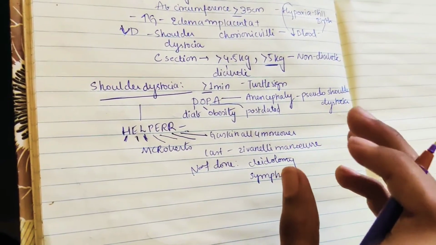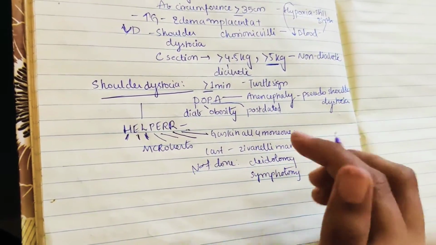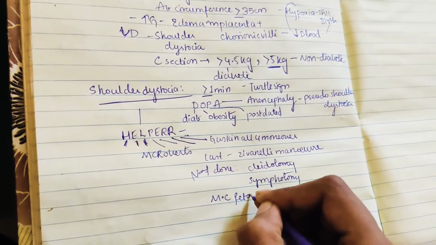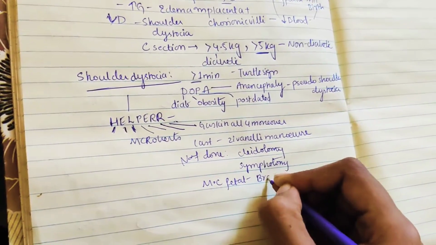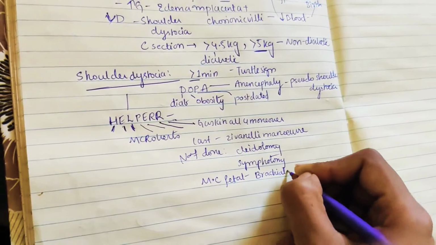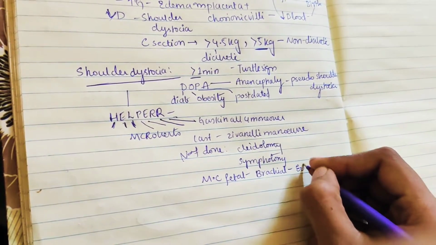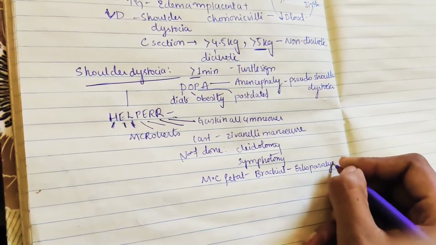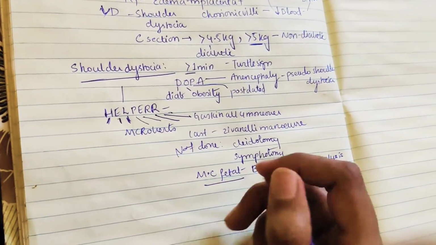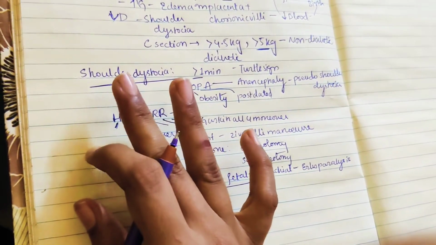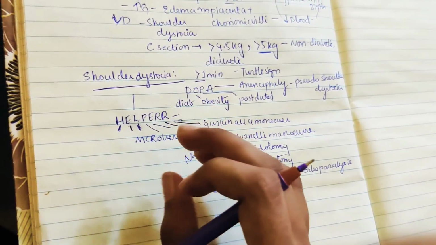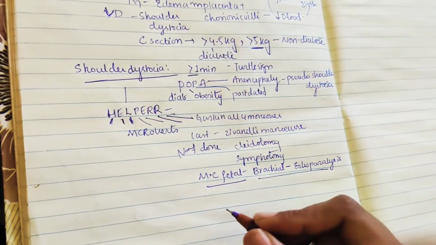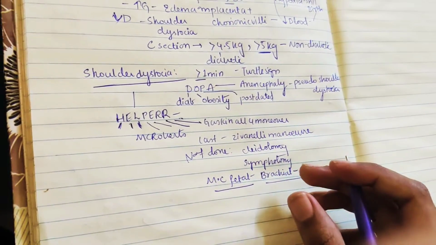So what is the most common fetal complication in this condition? The most common fetal complication is rupture or damage of the brachial plexus. When the brachial plexus is damaged, that will lead to Erb's paralysis in the baby. It is the most common fetal complication which we see in shoulder dystocia, that is the brachial plexus is damaged, leading to Erb's paralysis.